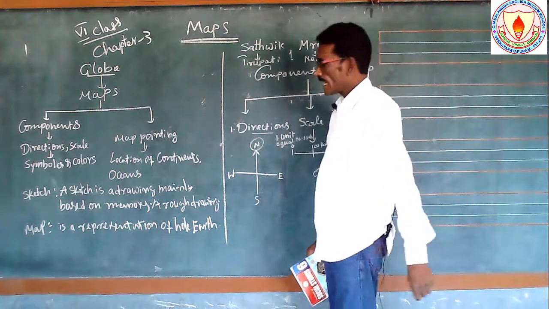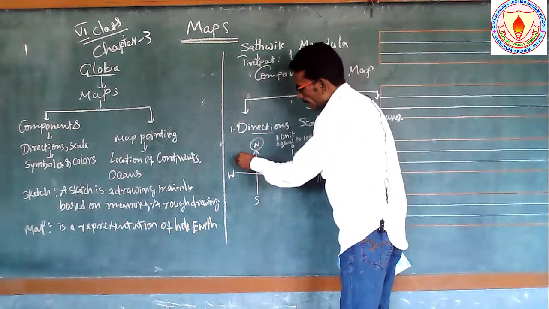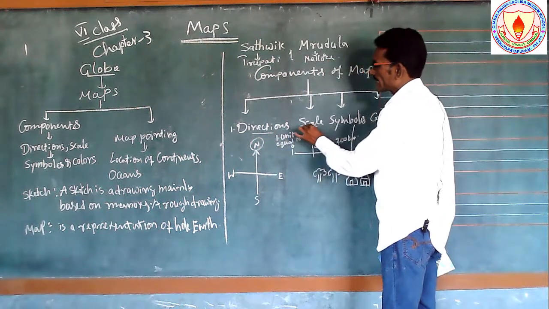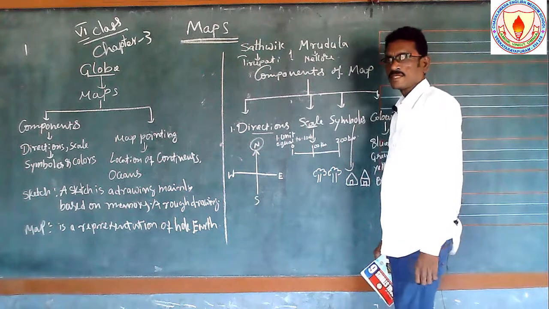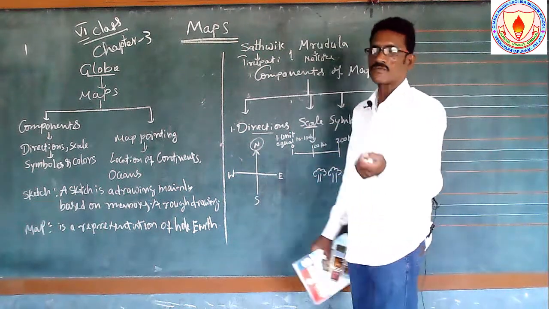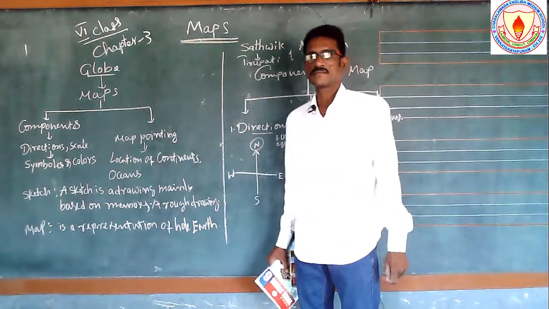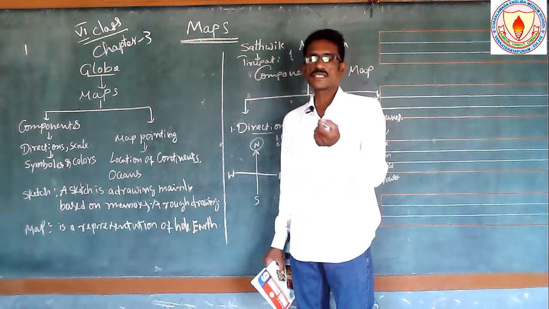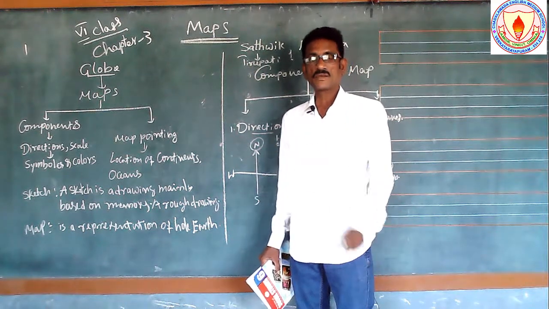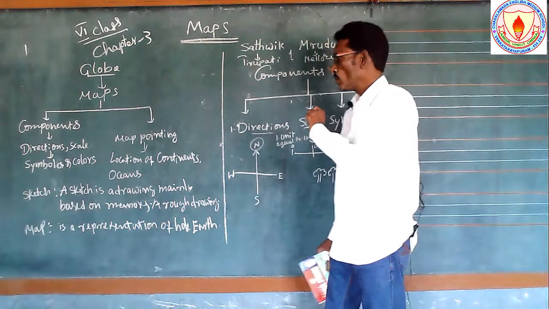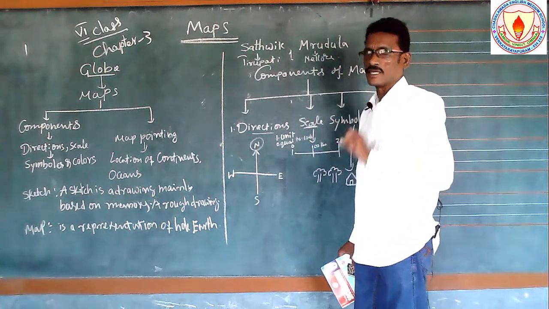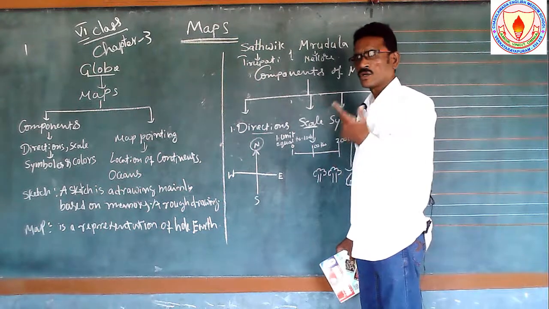So now see, here these main directions are there, and the second one is the scale. The scale we are going to use for measurement purposes. For example, on a scale, one unit of measurement equals 100 kilometers. This way I take 100 kilometers. You can take 200 or 300, no problem.